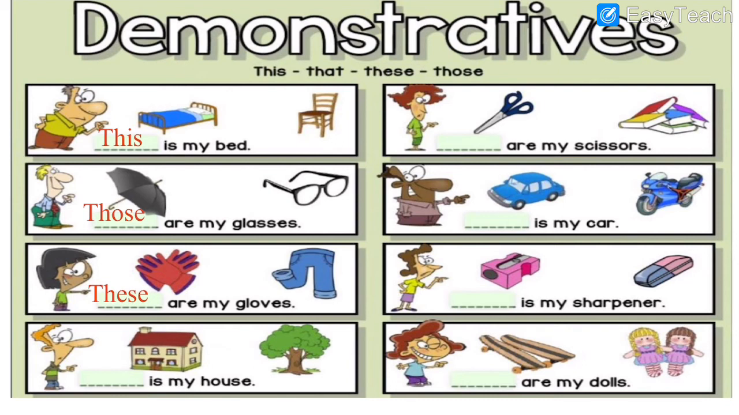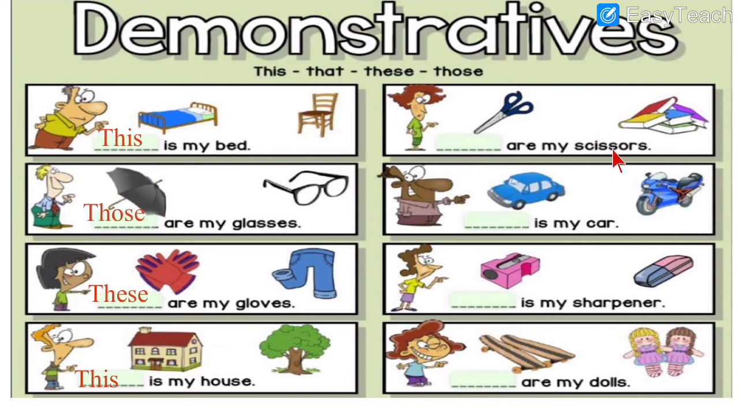See here, it is nearer than the tree, and also it is only one. It is not plural, it is singular, means it is only one. So what do we write? This, THIS, this. This is my house. Next, dash are my scissors.